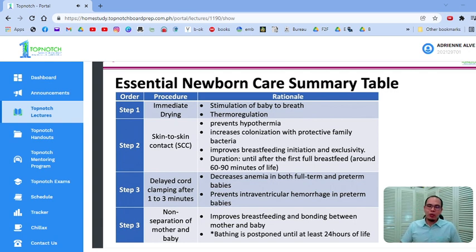Number 3 is properly timed cord clamping. And when you say properly timed cord clamping, ano yung timing yan? It's 1 to 3 minutes or until the pulsation stops, whichever comes first, kung ano man yung mauuna. Okay, so that's clear, okay?